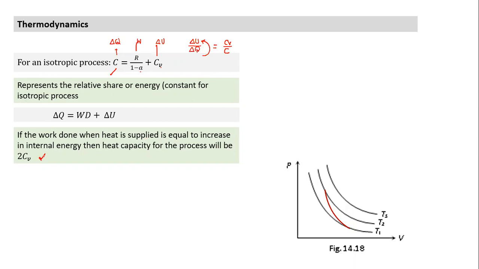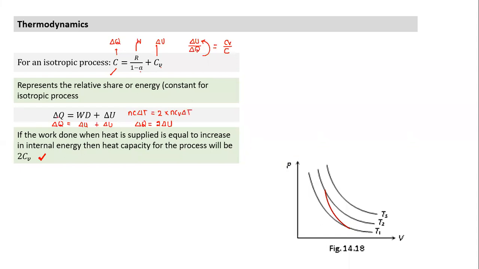Can anyone justify this statement? So I see whether the statement makes sense. What does this tell you? The dQ is equal to what? Work done also is equal to dU. So what I understand, what is delta Q equal to? To delta U. It means nC delta T is equal to 2 nCv delta T.